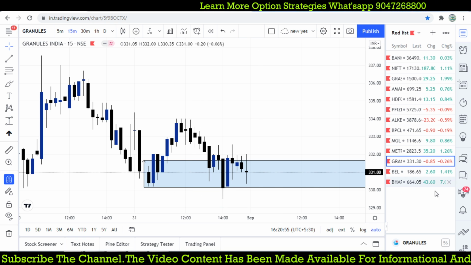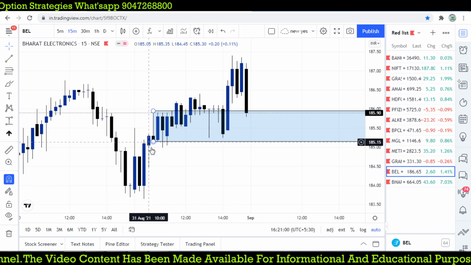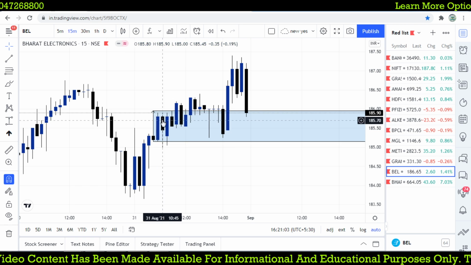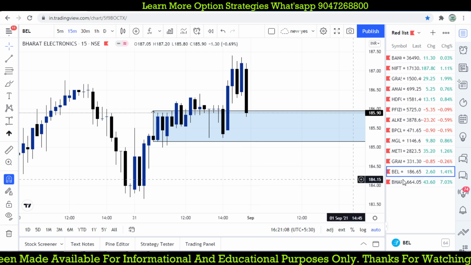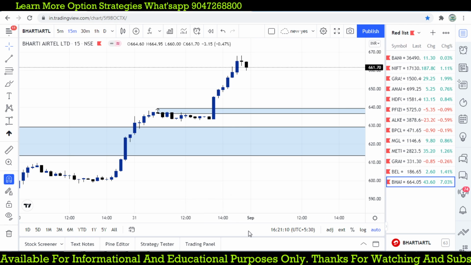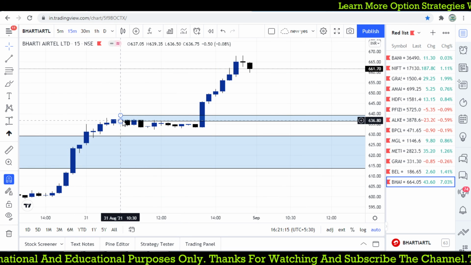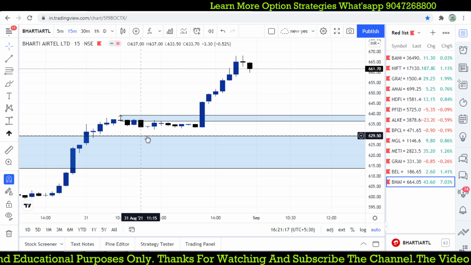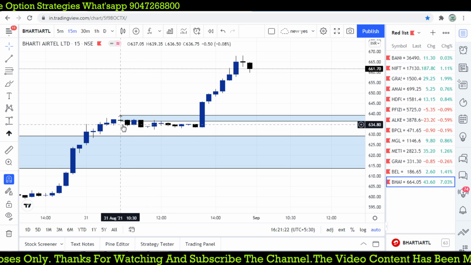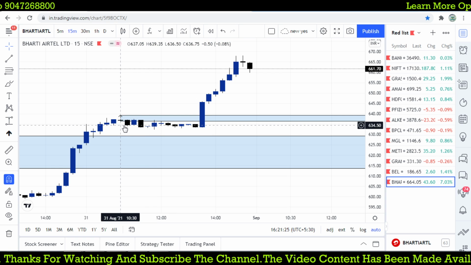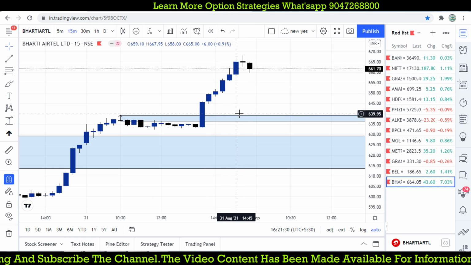That will be good enough. BEL, that is also we have seen somewhere and it is not working good, but even though it is an initial sell entry and then a buy entry, it moves to the target. And this one Bharti Airtel, initially we gave a sell opportunity around 36.5 and it comes to 33 level, 32 point something, it made a low. Somewhere around 4 rupees down and then it recovered very fast and it is moving higher and higher and higher.